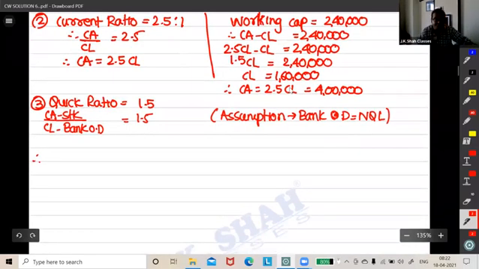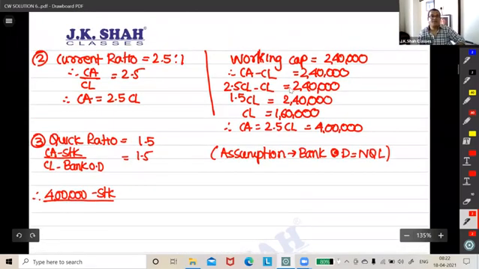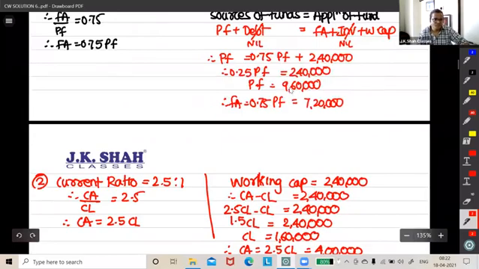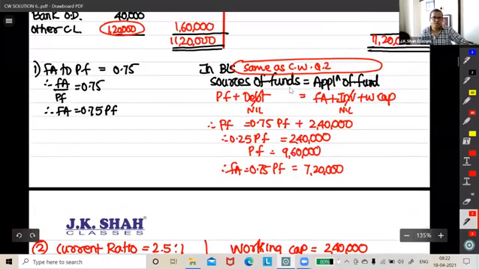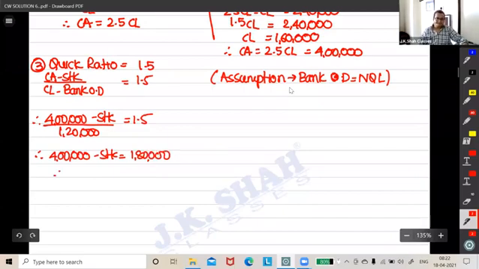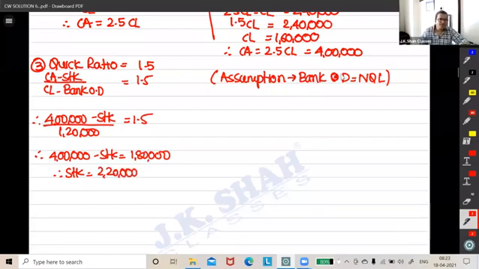So current assets total, how much did we get? 4 lakh, right? Minus stock, upon current liabilities minus bank OD. So what will be left? Other current liabilities, 120. That is 1.5. So 4 lakh minus stock, 120 into 1.5, so 180. So you get stock as 220, guys. Stock 220.